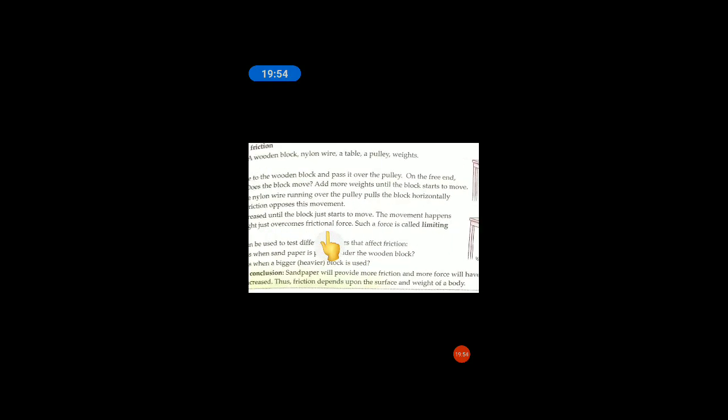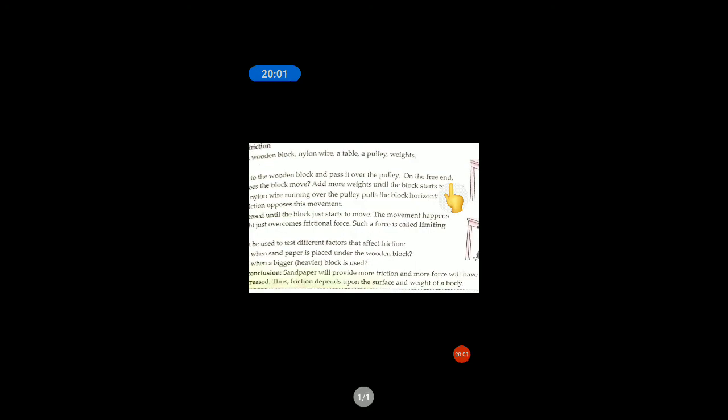Now there is an activity given in your book based on factors affecting friction. What you need is a wooden block, nylon wire, table, pulley and weights. What you have to do is attach the nylon wire to the wooden block and pass it over the pulley. On the free end attach a weight and see if the block moves. Now keep on adding more weights until the block starts to move.